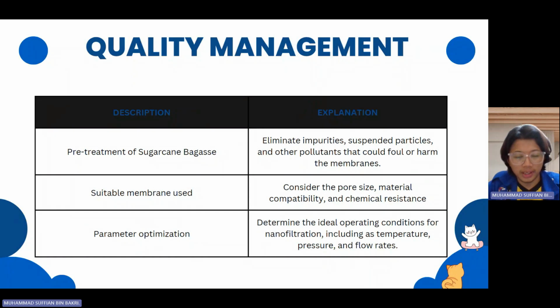For the quality management, there are certain processes and procedures that can be carried out to ensure the quality of the sugarcane bagasse through the nanofiltration membrane. Firstly, it will be the pre-treatment of sugarcane bagasse. We need to eliminate impurities, suspended particles and other pollutants that could foul or harm the membrane. For the next procedure, it will be suitable membrane use, where we must consider the pore size, material compatibility and chemical resistance. Next, it will be the parameter optimization, where we need to determine the ideal operating conditions for nanofiltration, including temperature, pressure and flow rate.